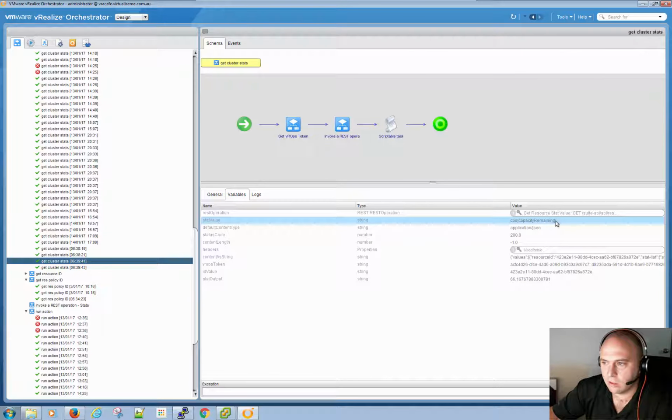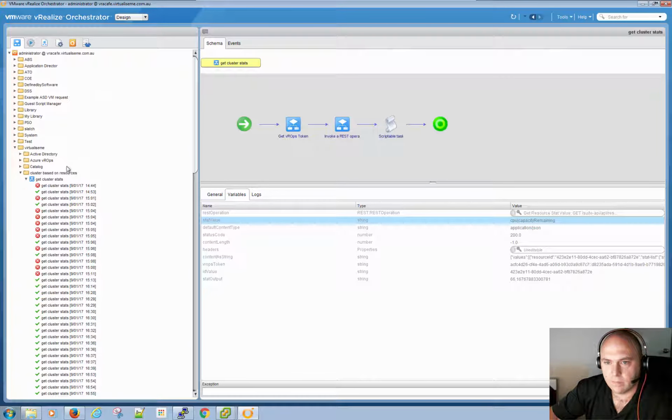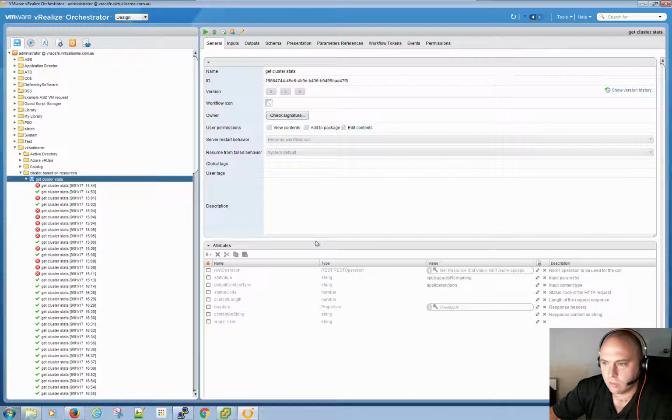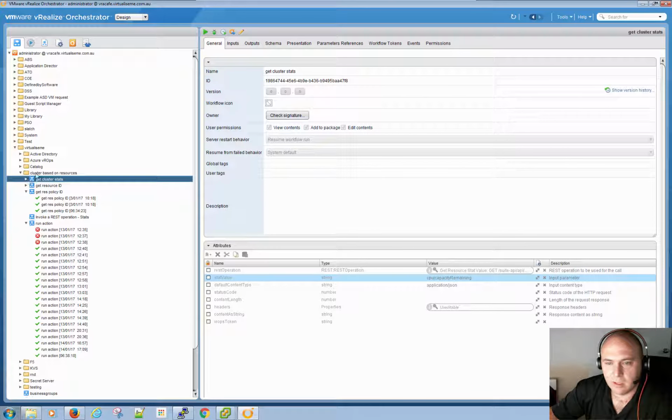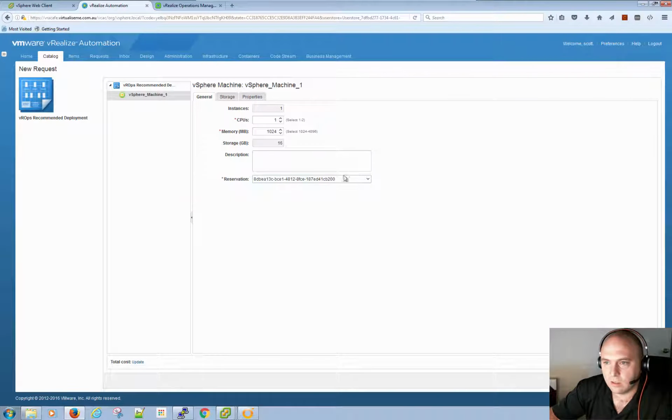Yeah, there it is. CPU capacity remaining. So that should just be under in general. Yep, and I've hard coded that in there. All very bad practices, but hey, it gets it across. So I will provision that, submit.